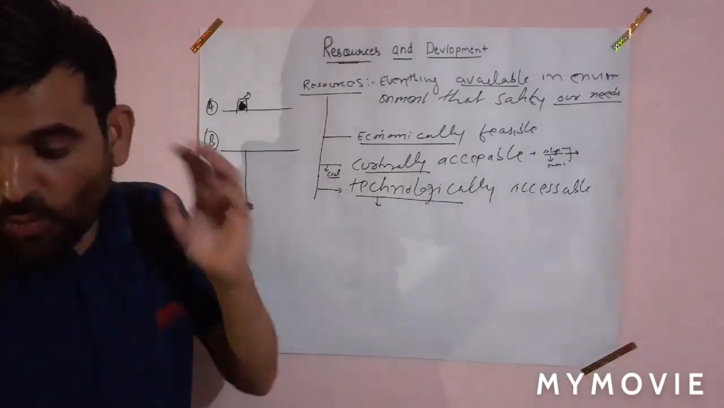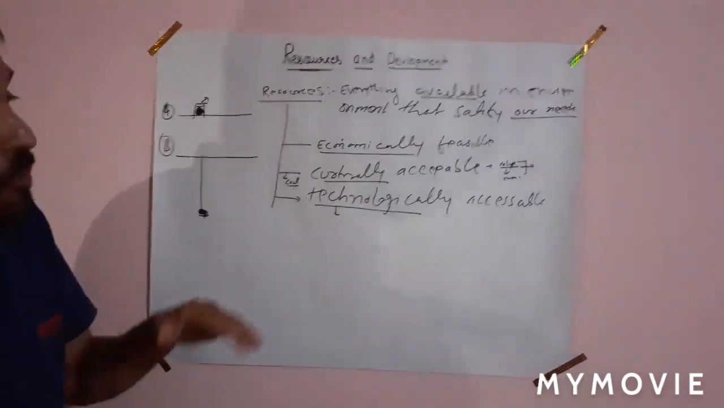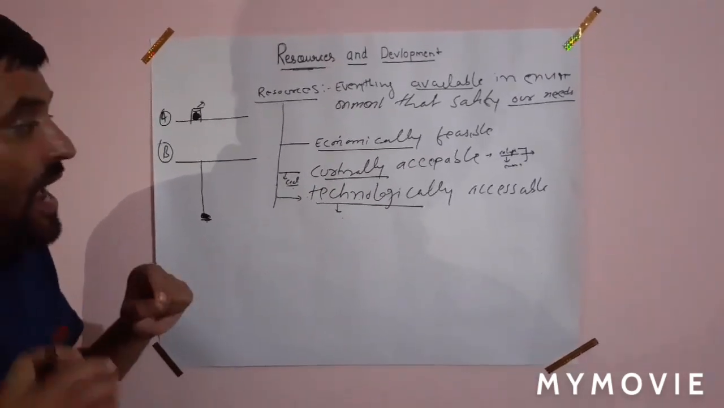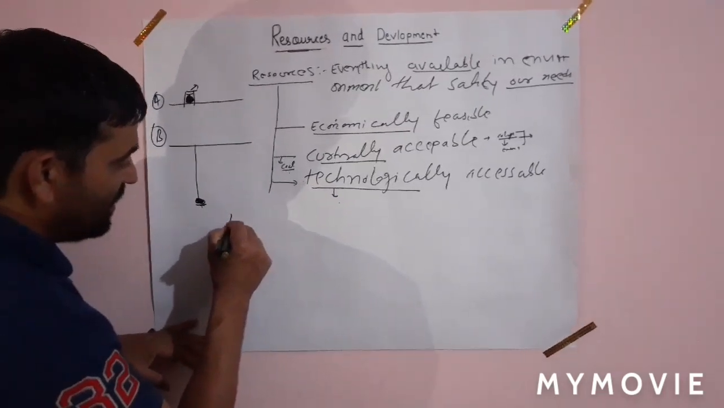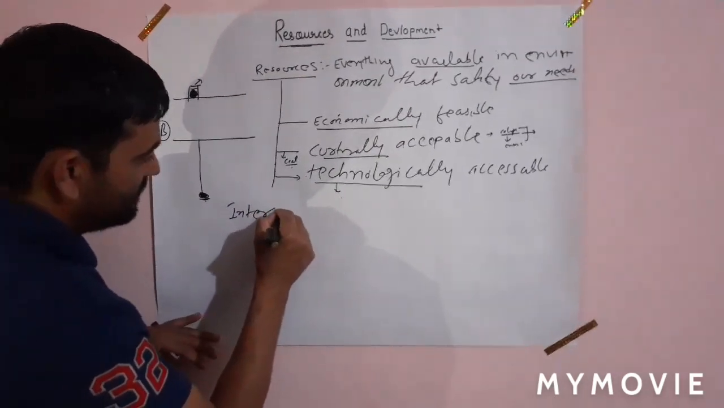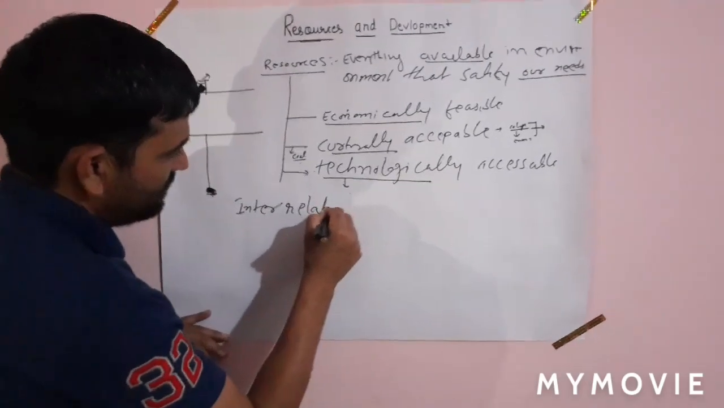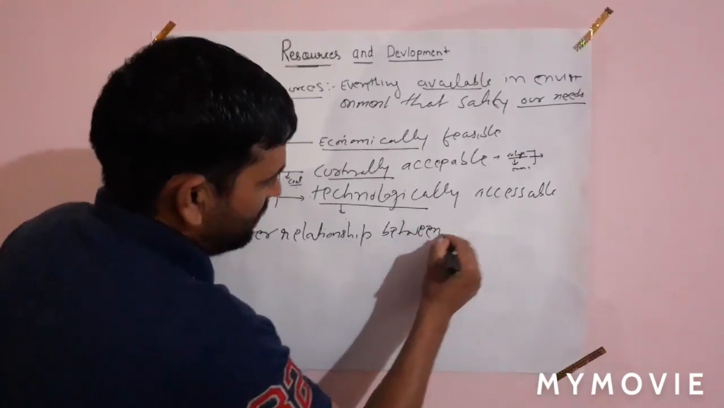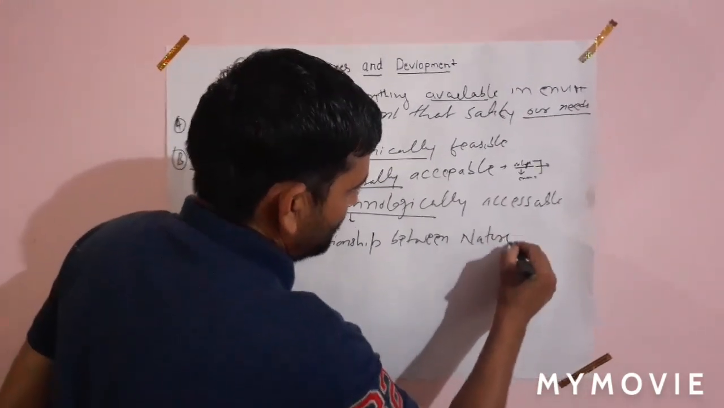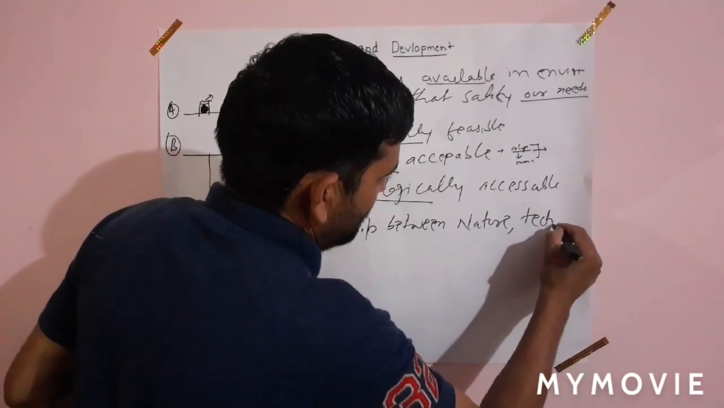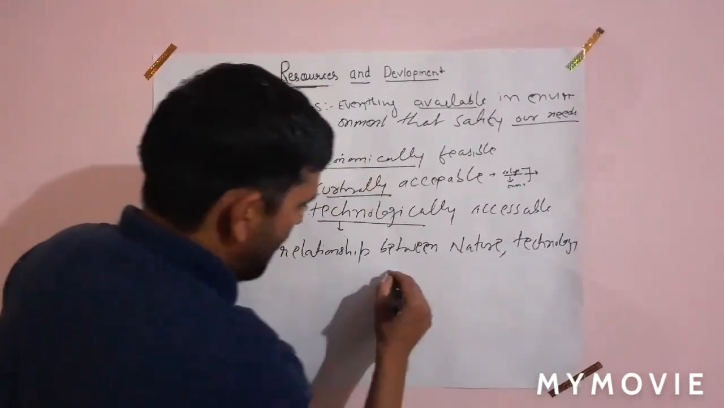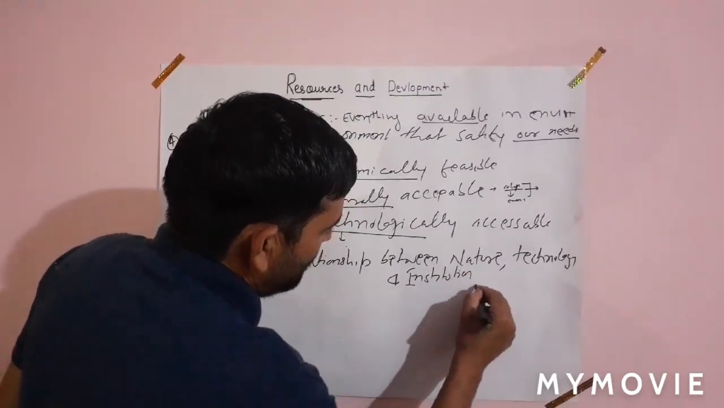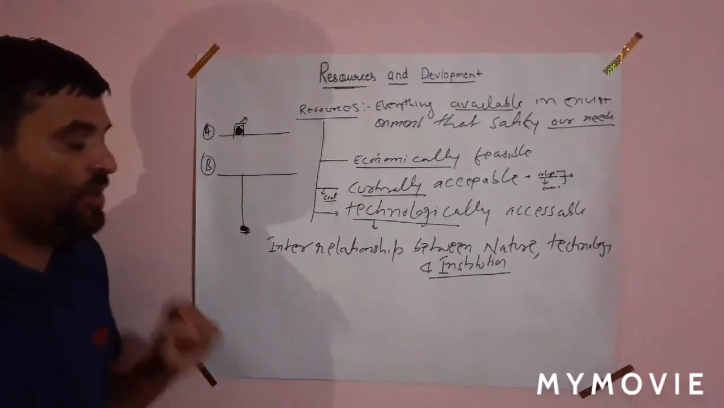Now I am moving to another important topic given in your book, that is the second topic, the interrelationship between nature, technology, and institutions. This is the second important topic given in your book.